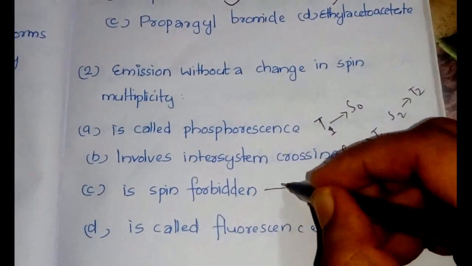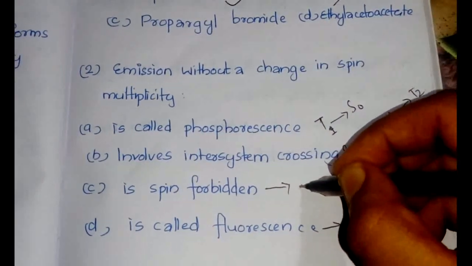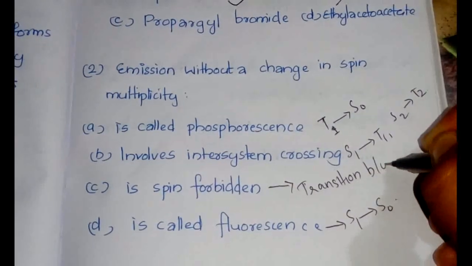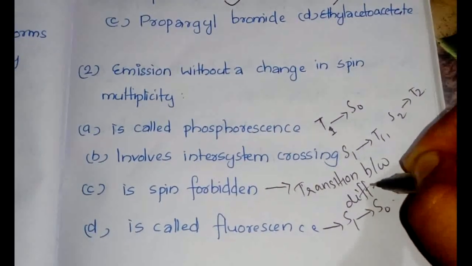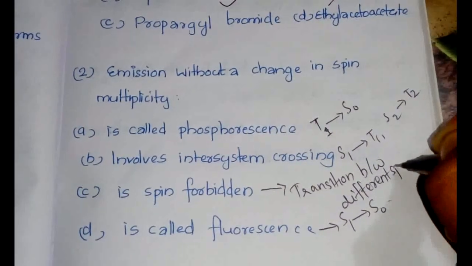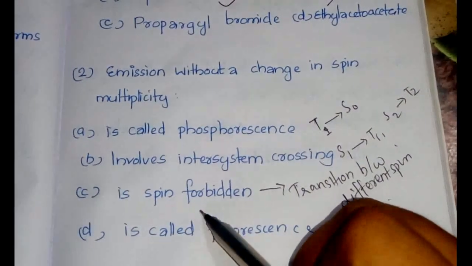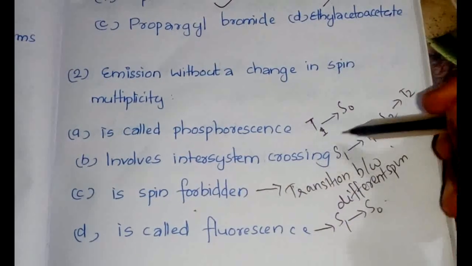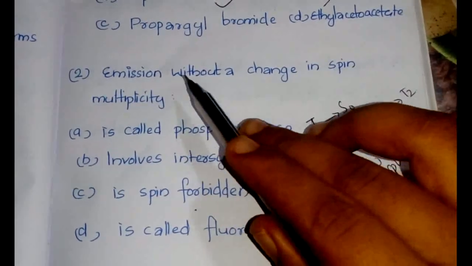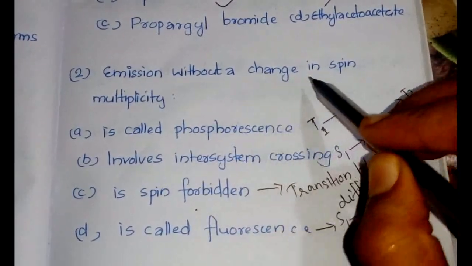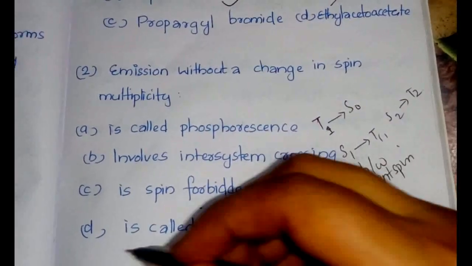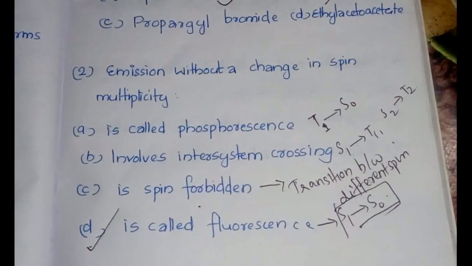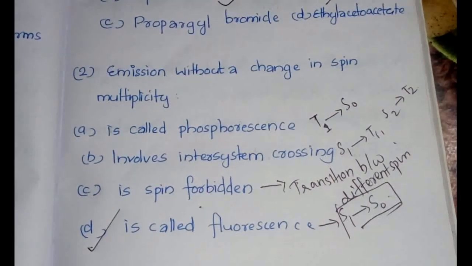So here our question is emission without a change in spin multiplicity. And one more thing, spin forbidden is transitions between different spin. The transitions between different spins are always spin forbidden. We have already explained each one of these. So according to our question, the emission without a change in spin multiplicity would be option D, fluorescence, because it is the change from S1 to S0.